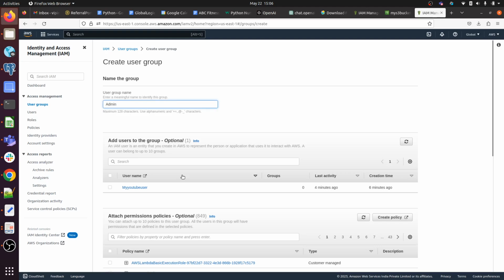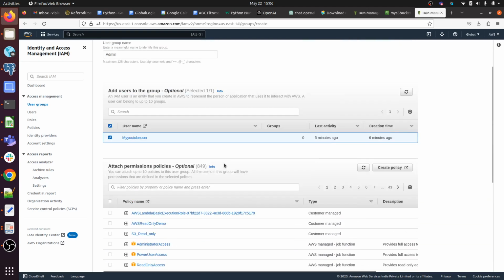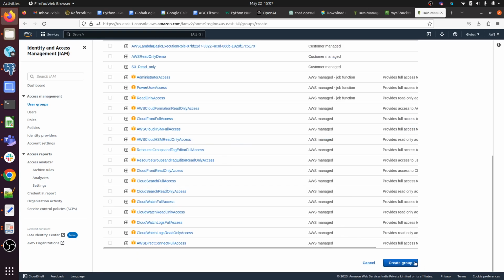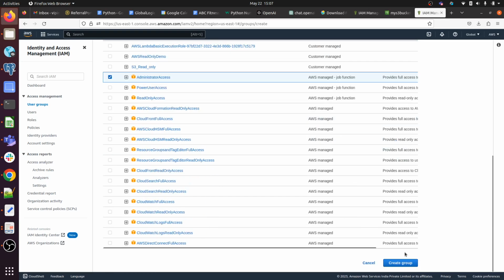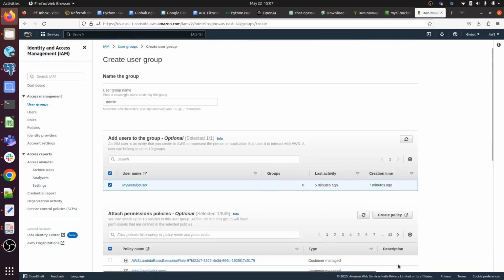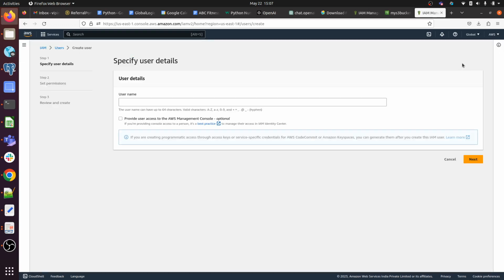Okay, so I will attach this user to that group and I will give AWS full access, administrator access. Then any user that belongs to this group can perform any action in AWS. I will create one more user, then I will add them to that group.